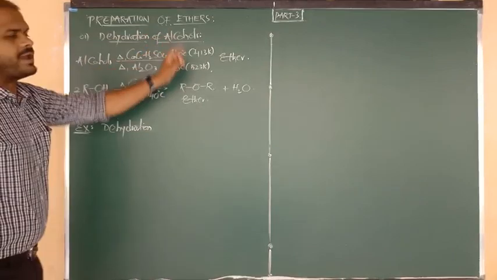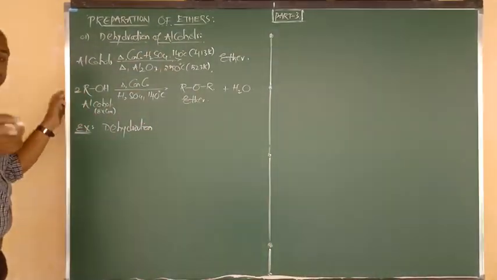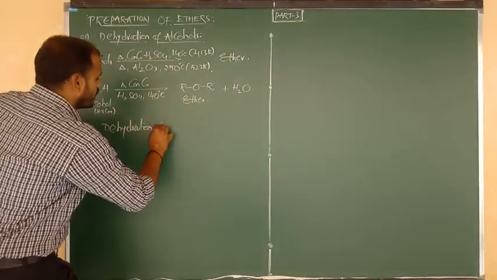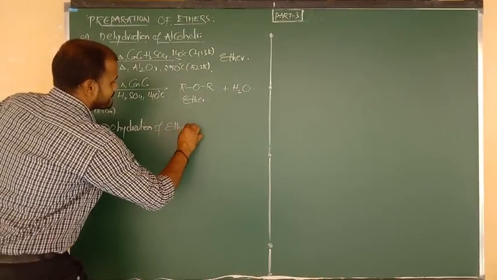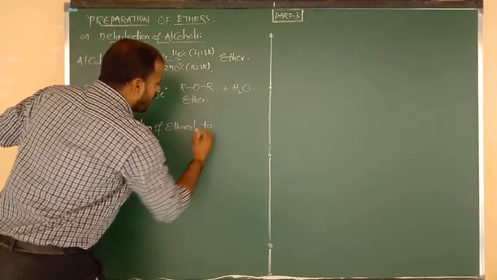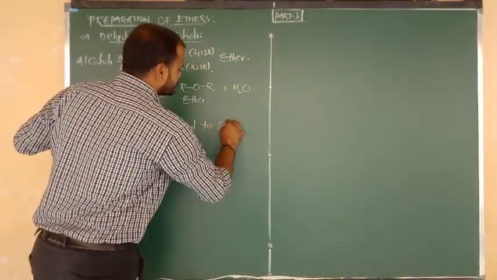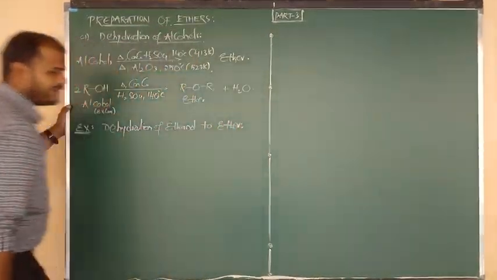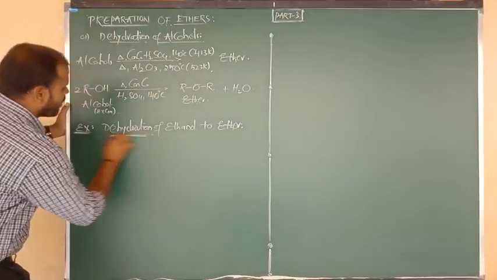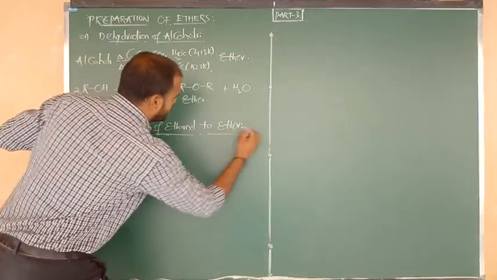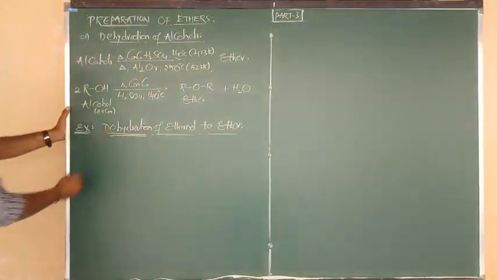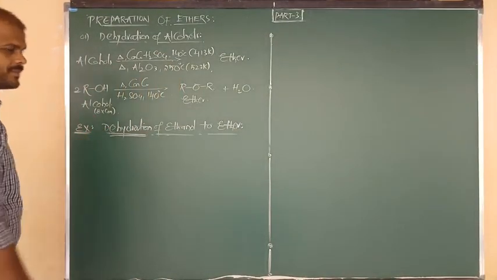Which compound undergoes dehydration? Alcohol. Which alcohol? I am saying ethyl alcohol, or we can say ethanol. Dehydration of ethanol to, here you are getting what? Ether, or we can say diethyl ether. So dehydration of ethanol to ether, again same thing for that also. I am going to give you the reaction first of all.